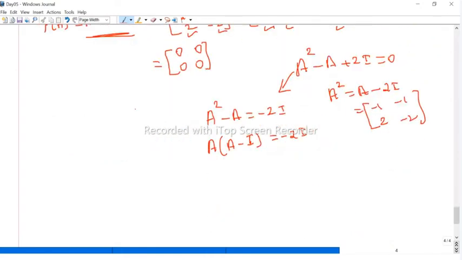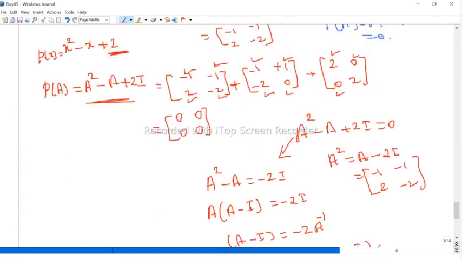Now multiply A inverse on both sides, therefore we get A minus I equal to minus 2, which is a constant anyway, times A inverse. A inverse times identity is A inverse. Therefore A inverse is nothing but minus 1 by 2 times (A minus I). So we can easily find the A inverse. Once you know the relations between the powers of A, you will get A inverse or anything. Therefore these are very, very important questions, important things.